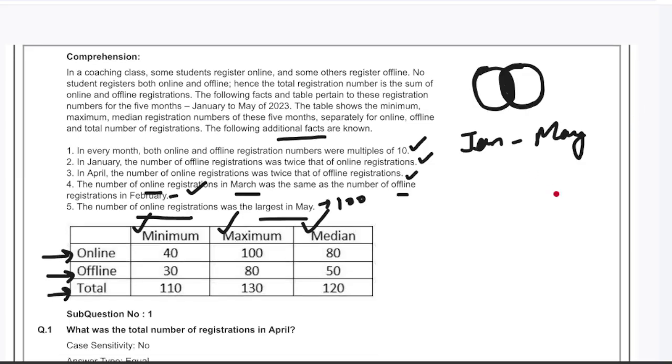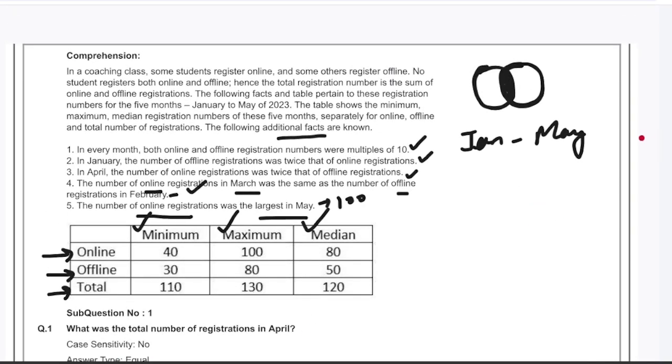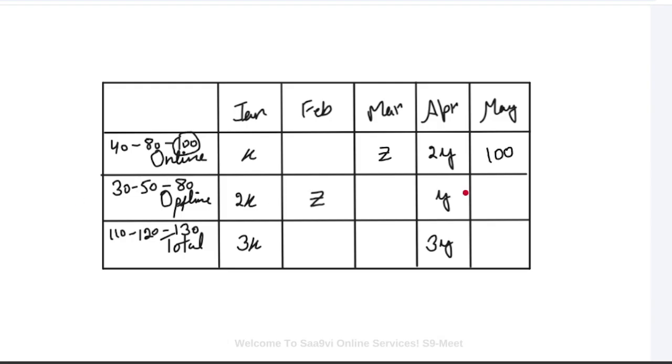The first question: what was the total number of registrations in April? That is 3Y, which means it's a multiple of 3. The total values are minimum 110, median 120, maximum 130, and all these numbers are multiples of 10. So there are only three possible values: 110, 120, and 130.